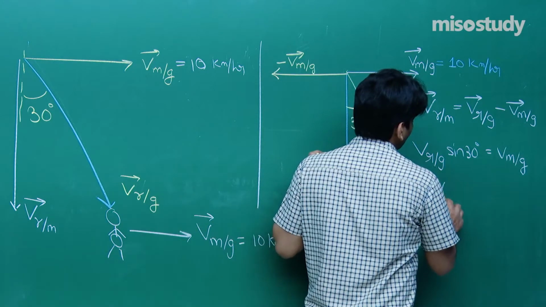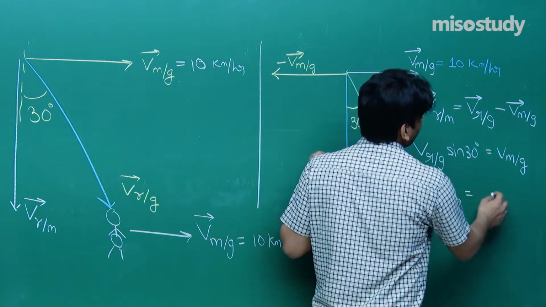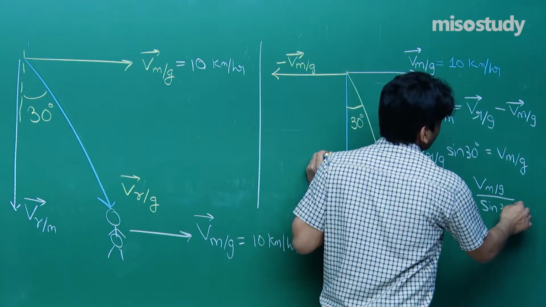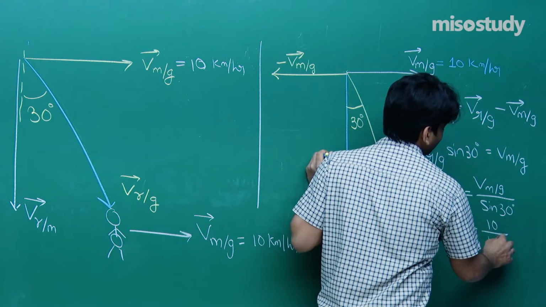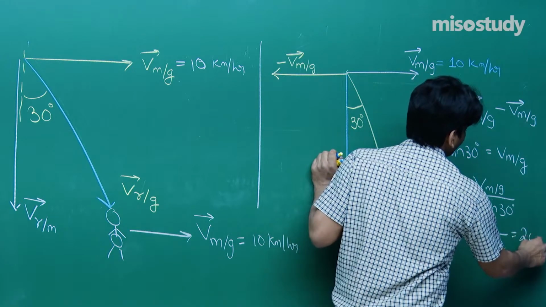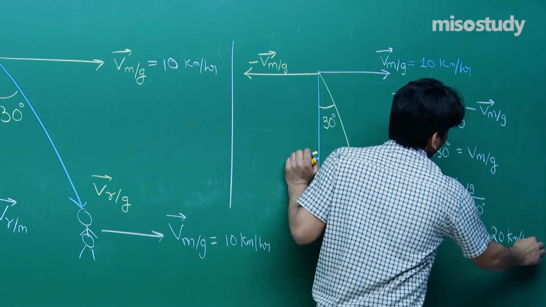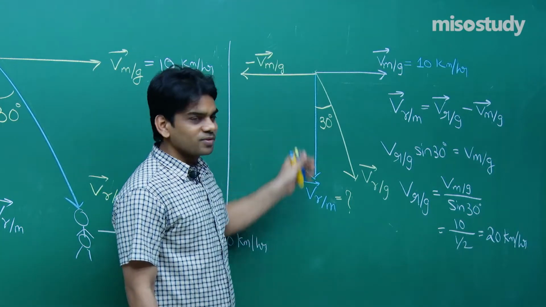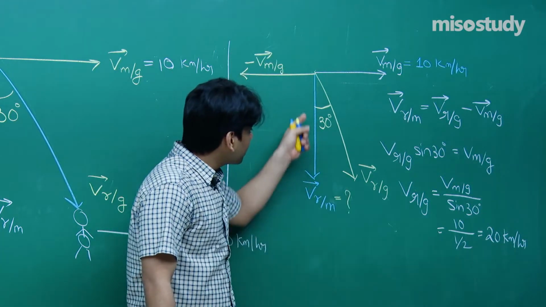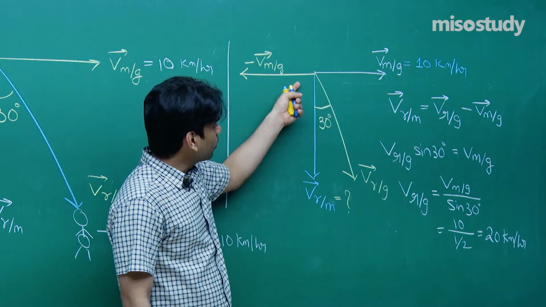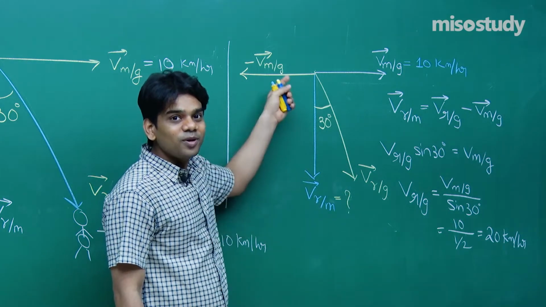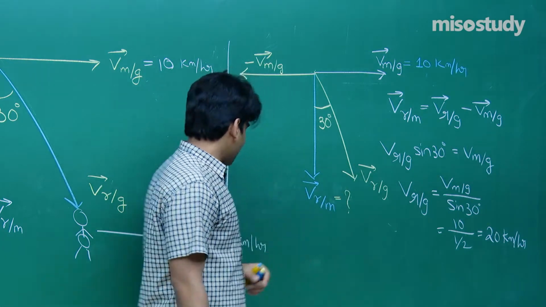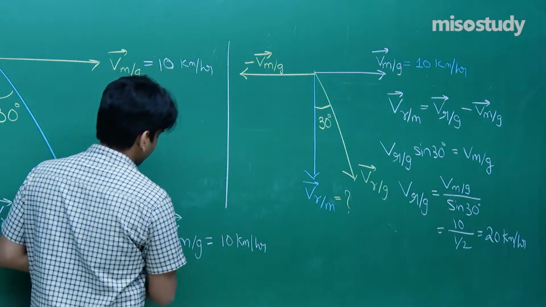So VRG will turn out to be, you can easily check, VMG divided by sine 30. VMG is already given as 10. 10 divided by 1 by 2, so it turns out to be 20 km per hour. So we got the value of VRG. Now try to understand the vertical component. The vertical component of this vector will be equal to the resultant, because the resultant is lying only along the vertical direction and this is the resultant of this vector and this vector. So we can write that VR by M, let me write it down here.